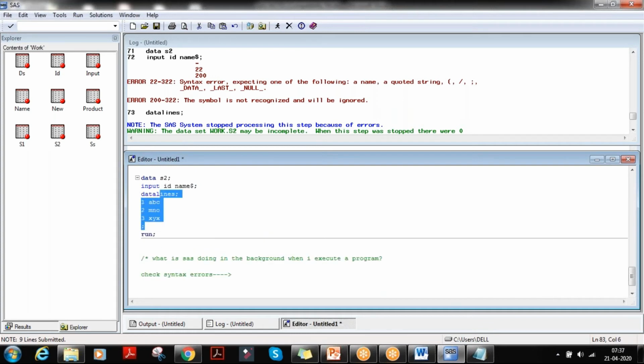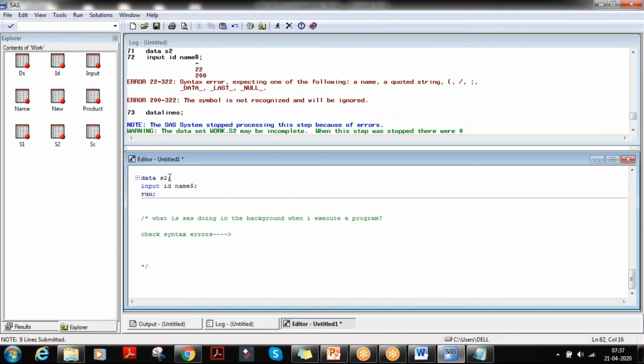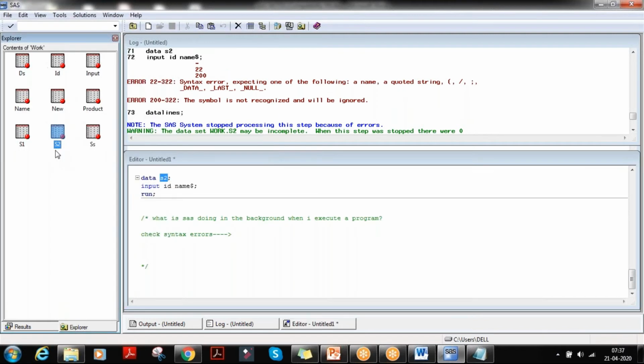I'll remove the data lines here. So what happens: there is no data error, there is no error, there is nothing here. So like data, then it will create s2. Even if there is a syntax error also, it is created s2, right? Oh, I'll delete this. Wait.